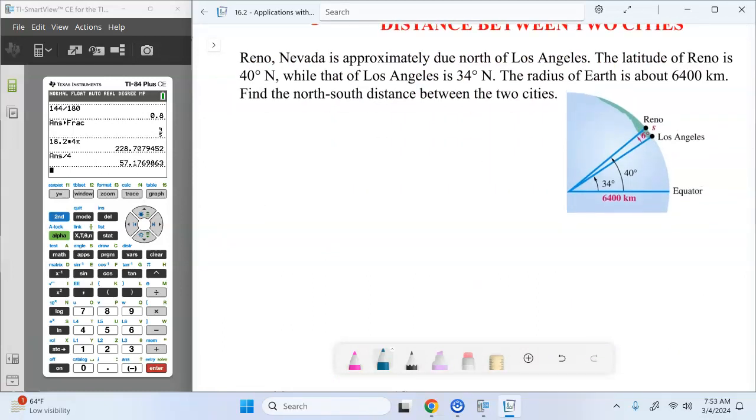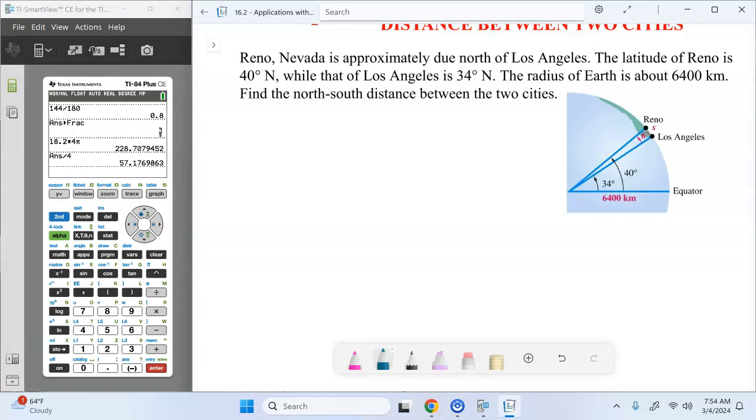So putting it in some context, we've got lines of latitude and lines of longitude that go around the Earth, and those are based off of the degrees of a circle, going from the center of the Earth. So Reno, Nevada is due north of Los Angeles. The latitude of Reno is 40 degrees north, while the latitude of Los Angeles is 34 degrees north. The radius of the Earth is around 6,400 kilometers. We want to find the north-south distance between the 2 cities.